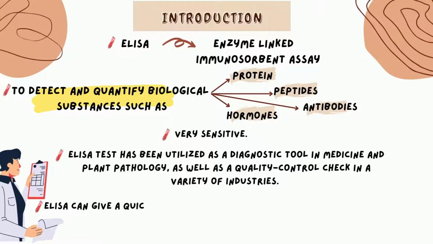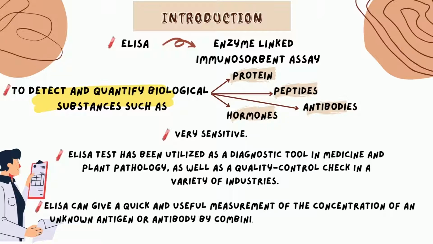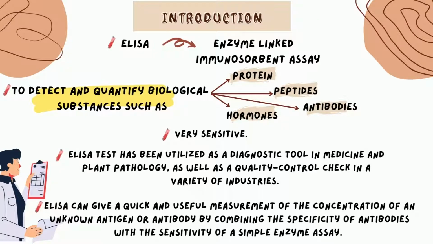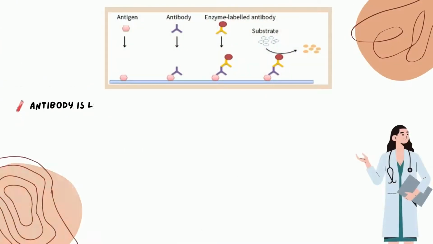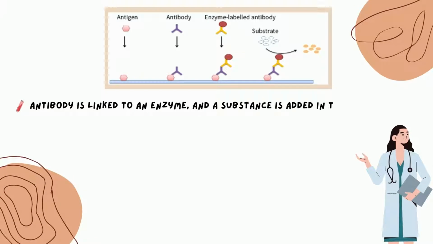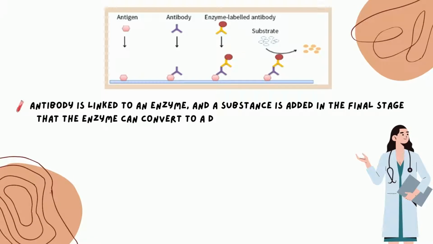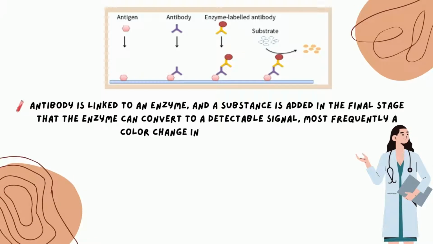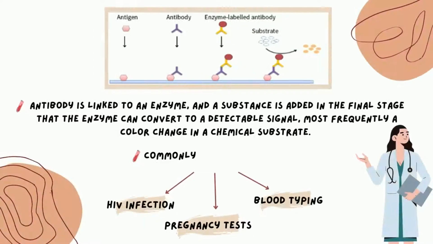ELISA can give a quick and useful measurement of the concentration of an unknown antigen or antibody by combining the specificity of antibodies with the sensitivity of a simple enzyme assay. An antibody is linked to an enzyme, and in the final stage a substance is added that the enzyme can convert to a detectable signal, most frequently a color change in a chemical substrate. The ELISA test is commonly used to diagnose HIV infection, for pregnancy tests, and also for blood typing.